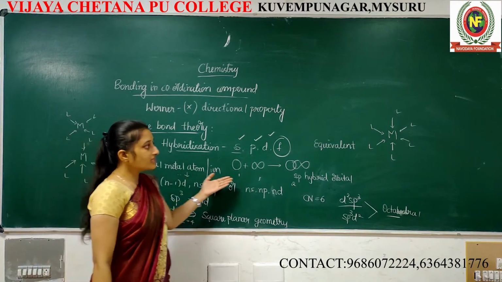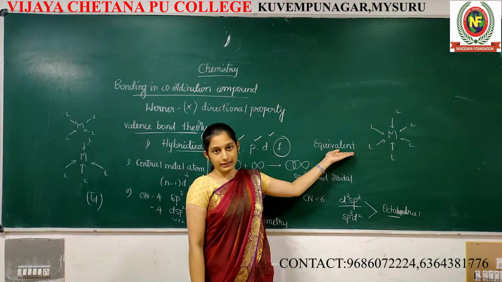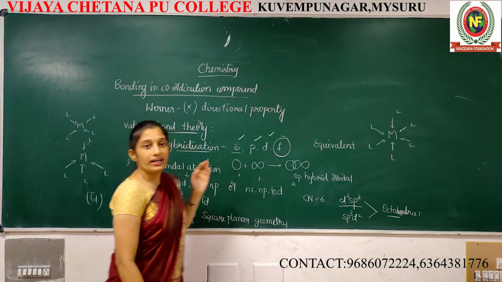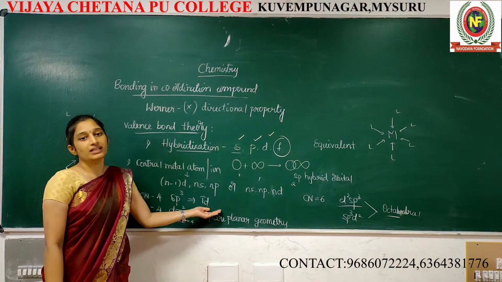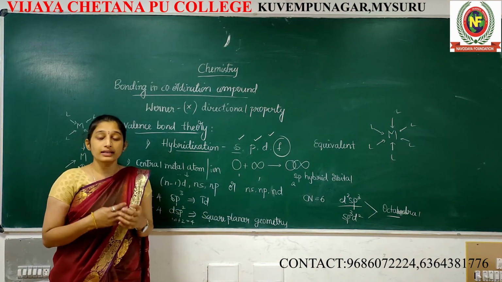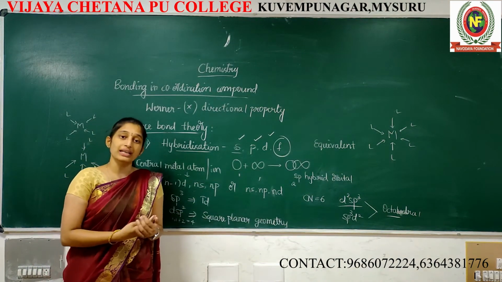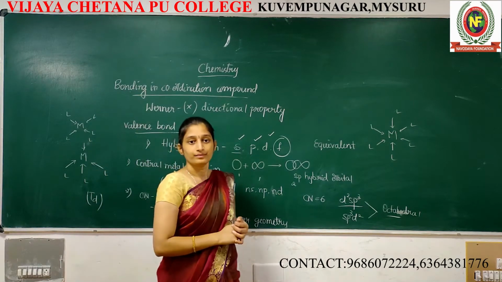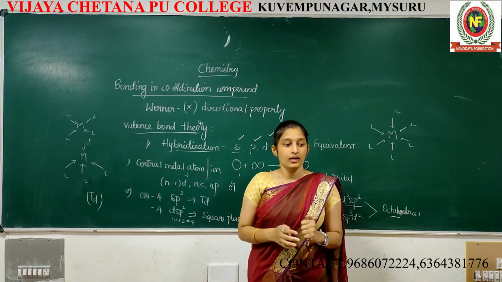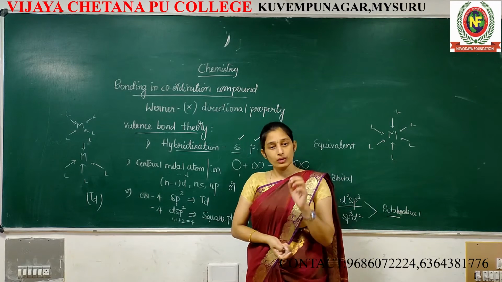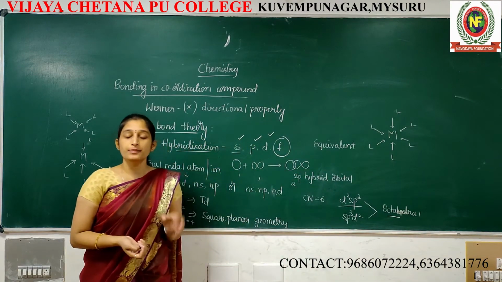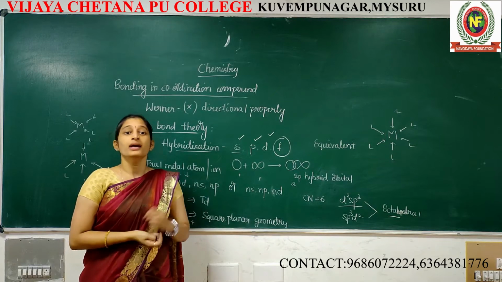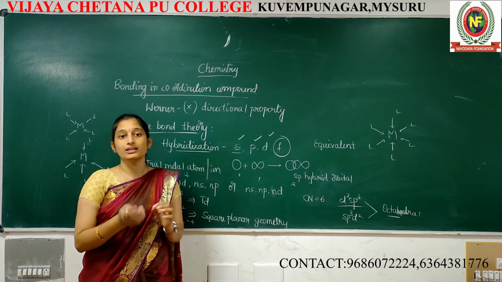Why are we mixing these? To get equivalent orbitals. Suppose the coordination number is 4 and the hybridization is sp3, then we get tetrahedral, meaning we get a particular direction. Direction means geometry. Werner explained coordination compounds has a direction, but he never explained what type of direction there is and how it occupies a particular geometry.